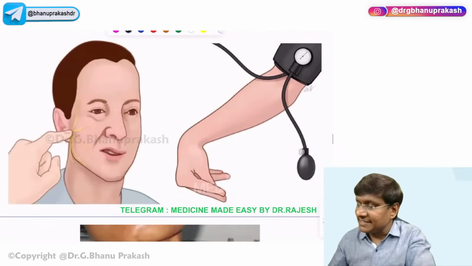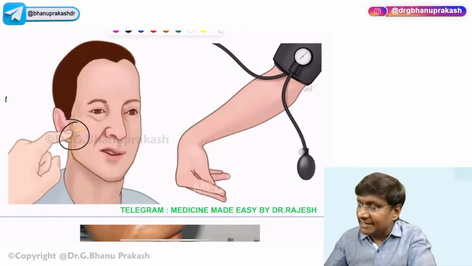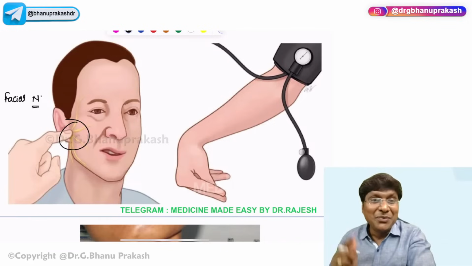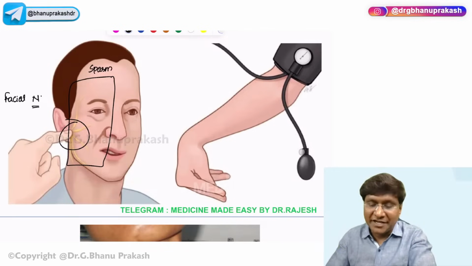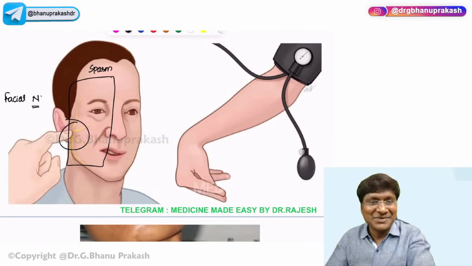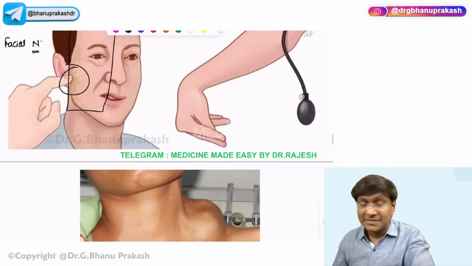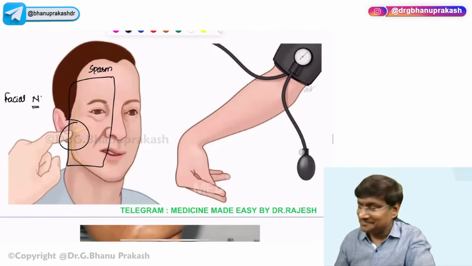Then what is Chvostek sign? Chvostek sign is that you tap the facial nerve over the angle of the mandible. When you tap the facial nerve over the angle of the mandible, you will notice that there is spasm of the facial muscles on the affected side. Okay, that is what is called the Chvostek sign, right?